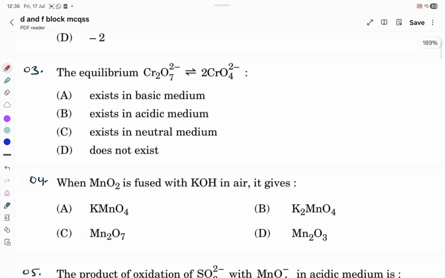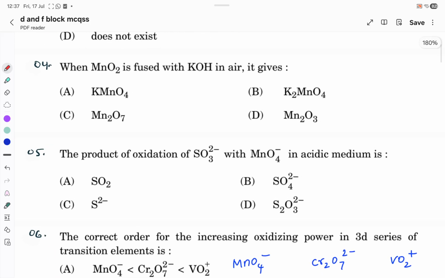Third question, the equilibrium of Cr2O7 2- changing to chromate ion. This is orange colored crystals, and it is changing to yellow color in basic medium. The opposite can happen: this chromate will change to dichromate in acidic medium. So according to this question, this equilibrium can exist in basic medium.